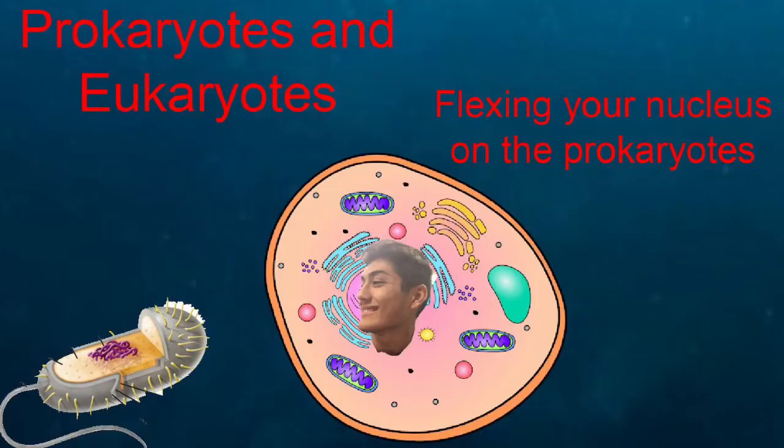Prokaryotic and eukaryotic cells both have ribosomes, cell membrane, DNA, and cytoplasm. Prokaryotic cells lack membrane-bound organelles, they have no nucleus, and they are much smaller than eukaryotic cells. Eukaryotic cells, on the other hand, have a nucleus and membrane-bound organelles, and they are multicellular. They both reproduce asexually, prokaryotes using binary fission, and eukaryotes using mitosis. My picture shows a eukaryote next to a prokaryote, much bigger and with organelles.